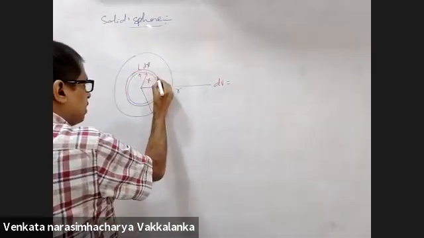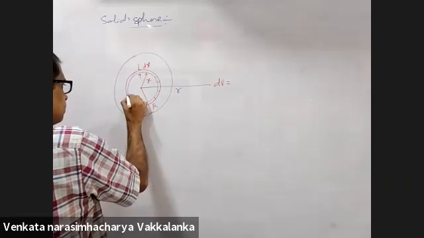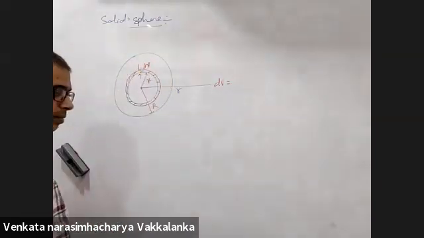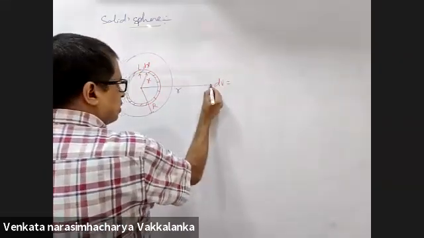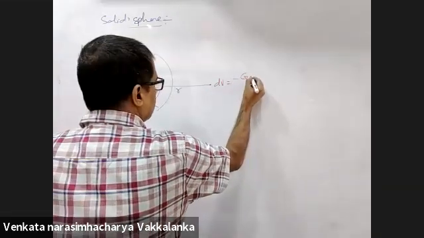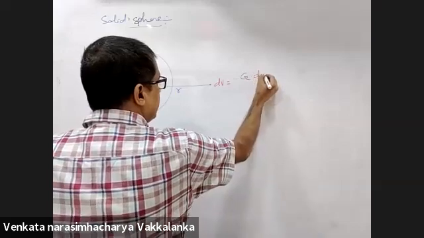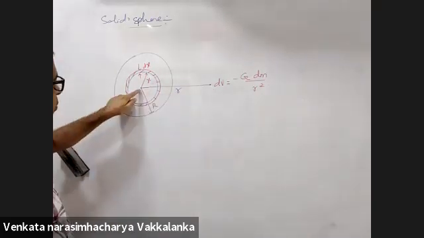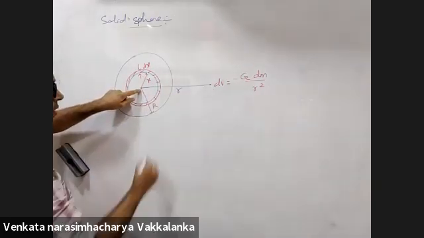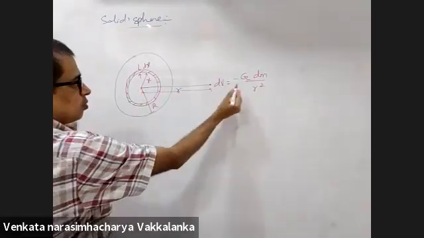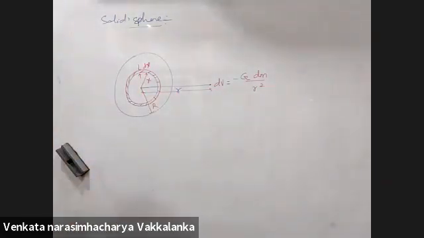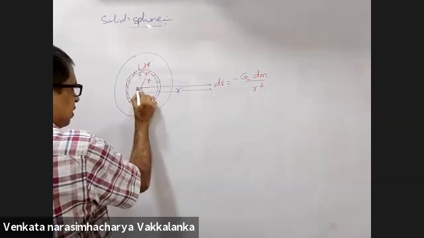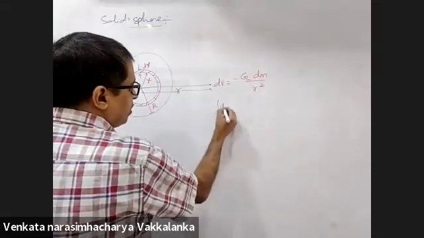What will be the potential here due to this shell? G dm by small r, where dm is the mass of the shell. For any external point, whole of the shell will appear to be at the center. This distance is small r. Do you agree with that? For any external point, whole of the mass of the shell appears to be at the center. Integration of this is quite easy.